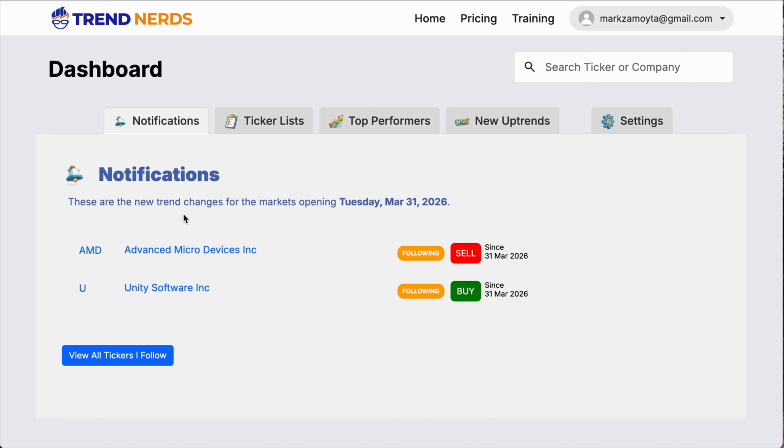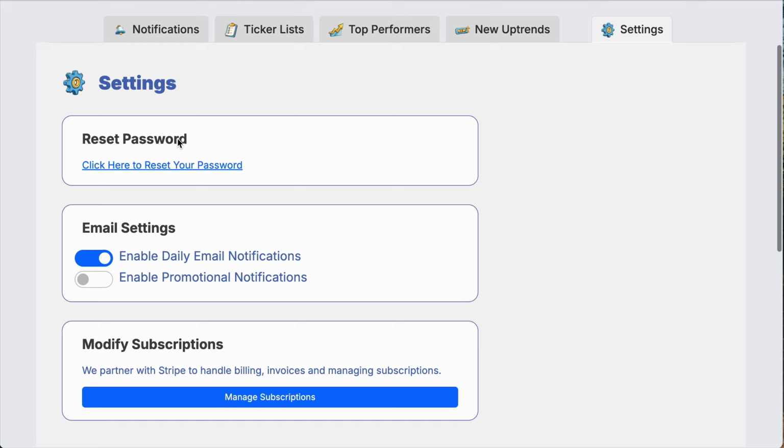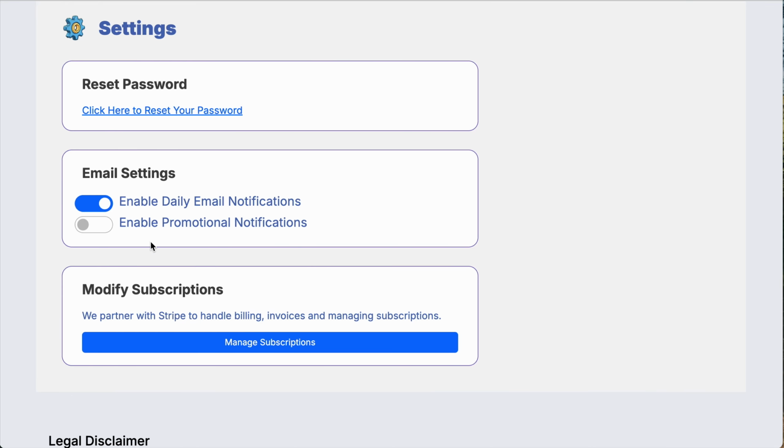And the final tab here is settings. You can reset your password and you can change your email settings, whether you want daily notifications or not, or promotional notifications. And if you have subscriptions, other than the 3 free tickers that you can follow, you can manage them here. So thanks for taking a look at Trend Nerds.